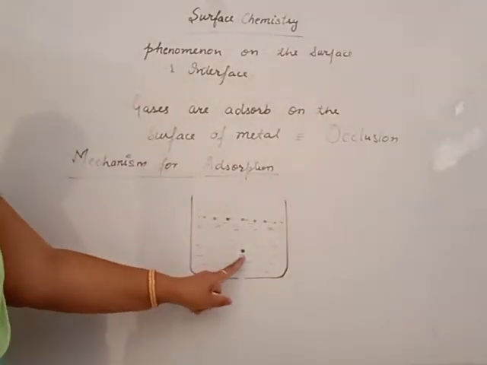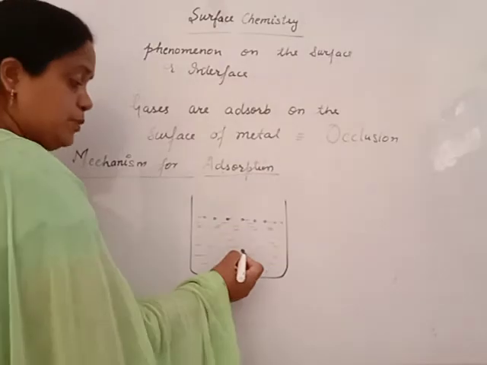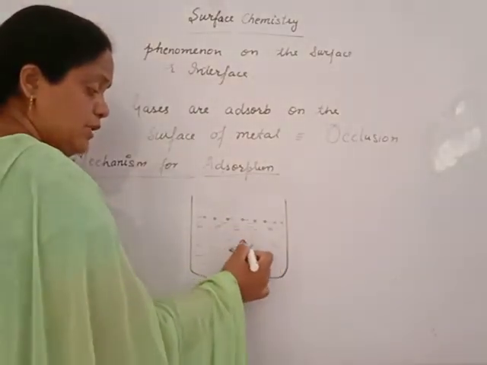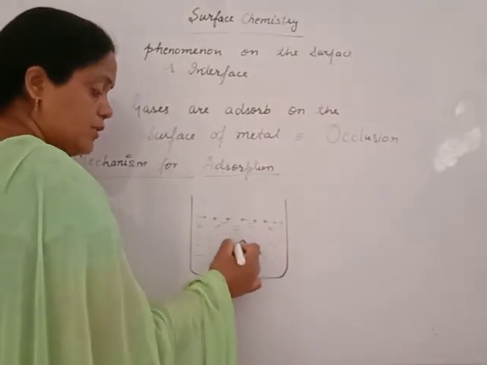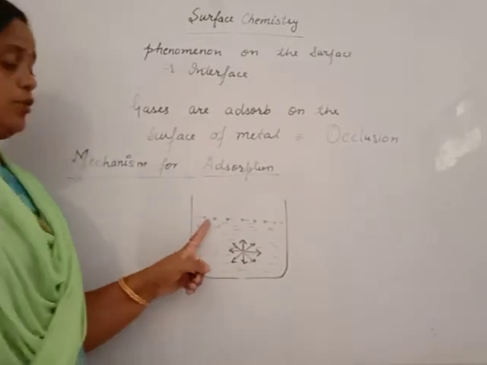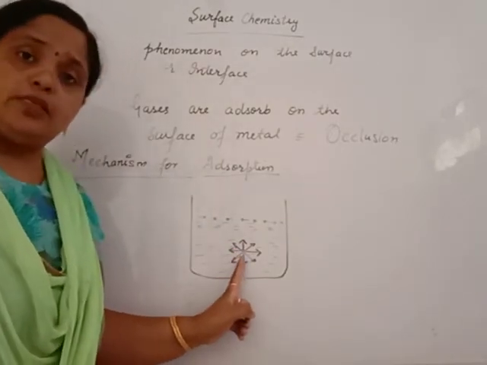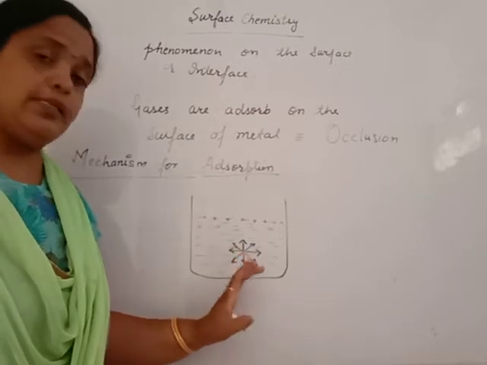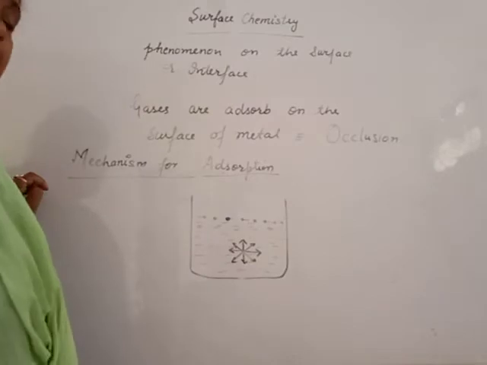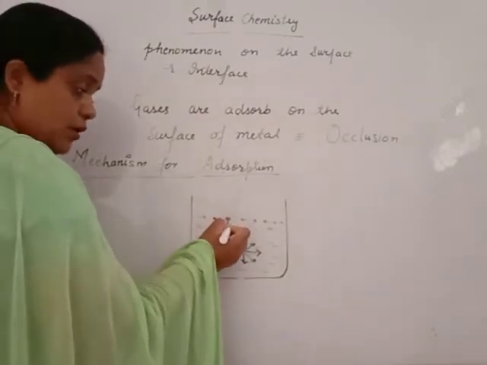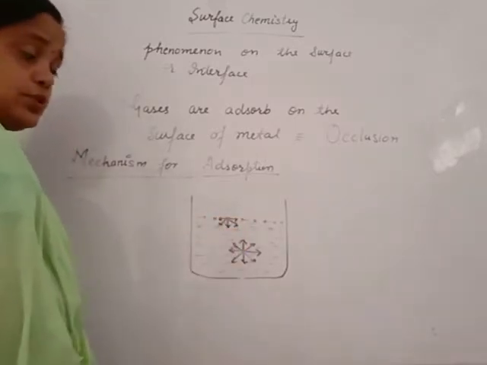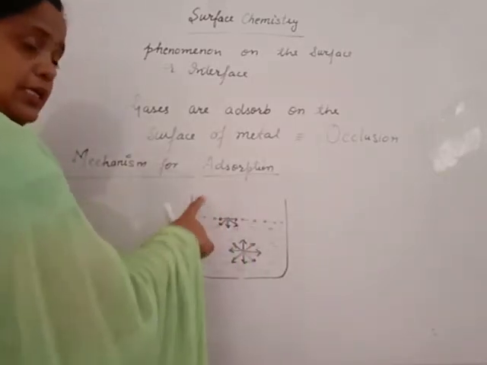A particle present in the bulk experiences equal force in all directions. So it remains stable. It attracts surrounding particles equally and surrounding particles attract it equally. That means it is stable in the bulk. But the particles present on the surface experience inward force because outside particles are not there.